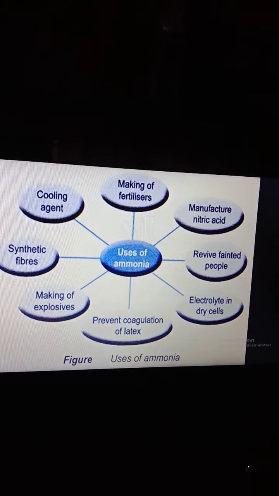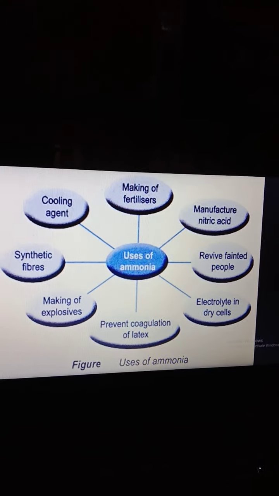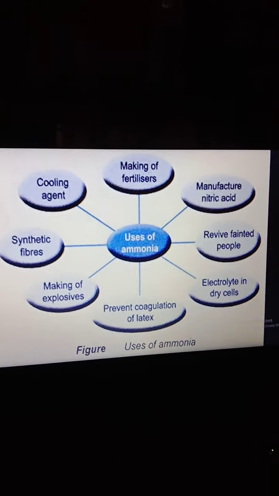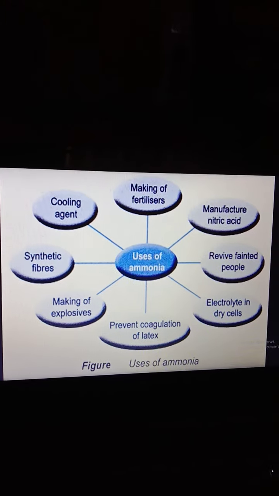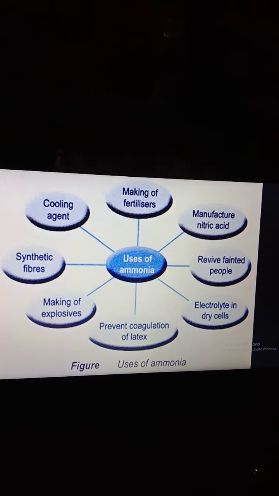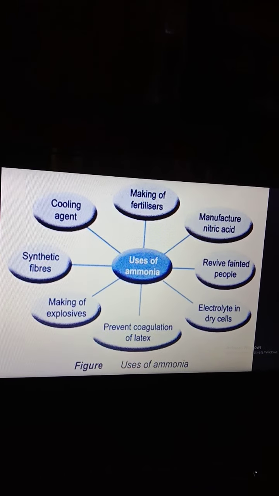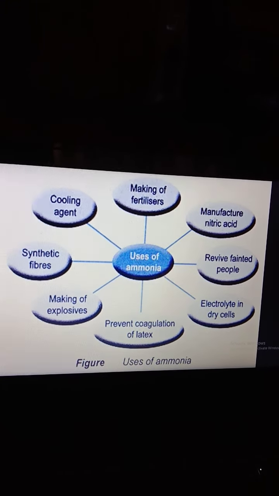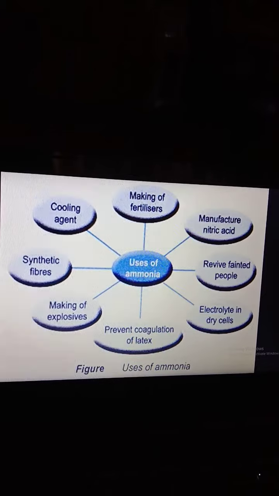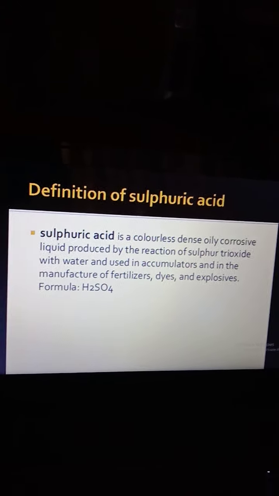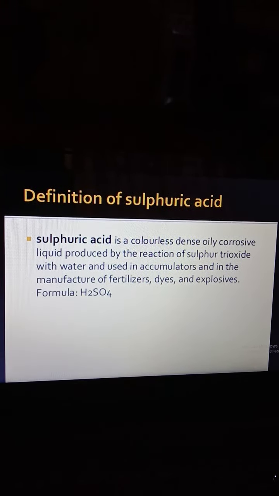Then the uses of ammonia. Ammonia has various scope. It is used for making fertilizers, nitric acid, electrolytes, preventing coagulation of latex, making of explosives, synthetic fibers, cooling agent, and like this. Sulfuric acid. Sulfuric acid is H2SO4.